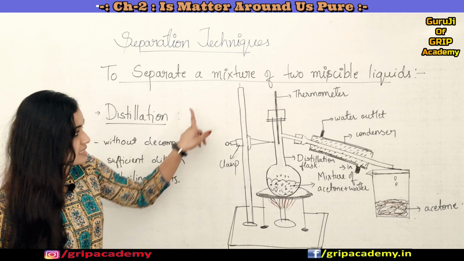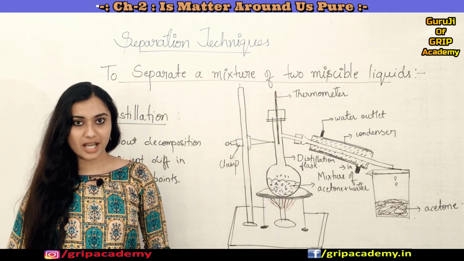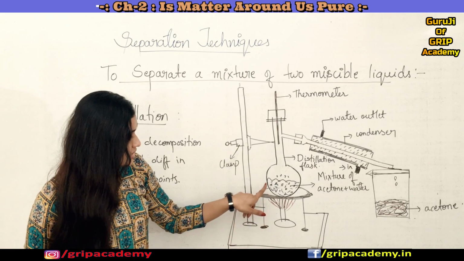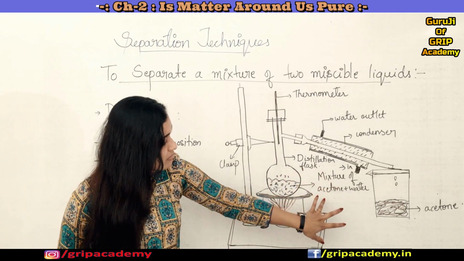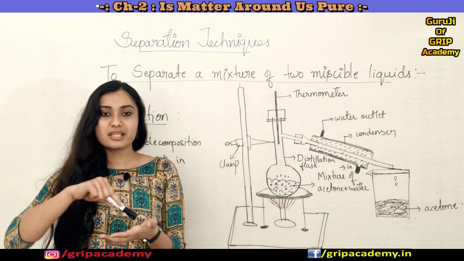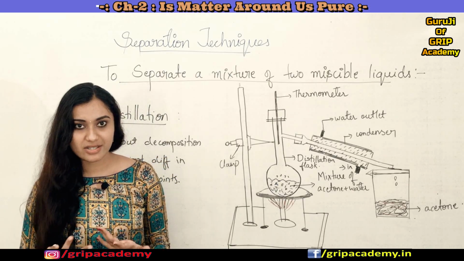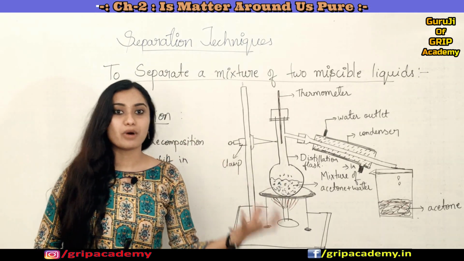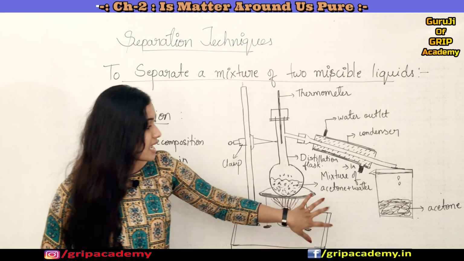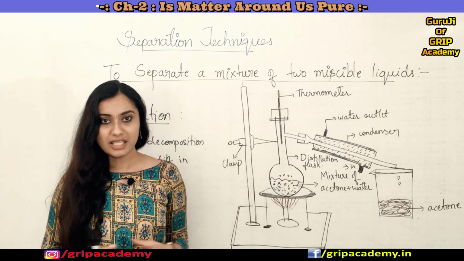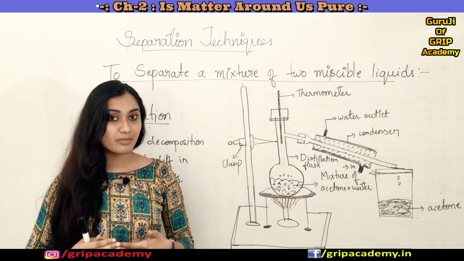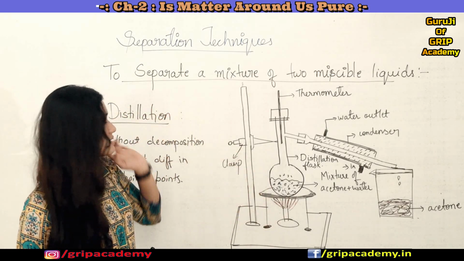You can see how the apparatus has been arranged. We have taken a mixture of acetone and water. If we mix acetone and water, we can't tell which are the water particles and which are the acetone particles, because they mix very thoroughly. So how can we separate them? Yes, with the help of this distillation process.